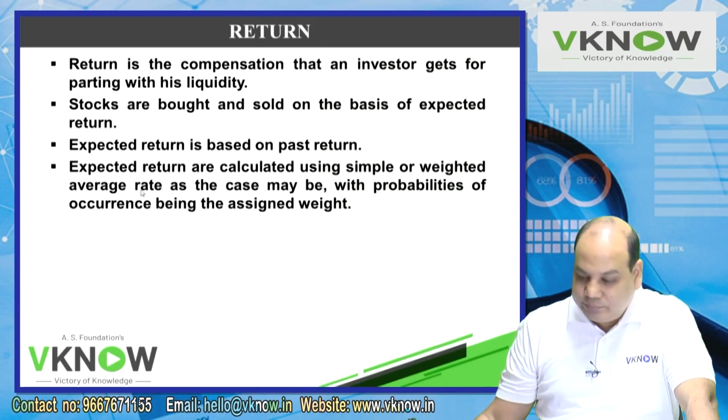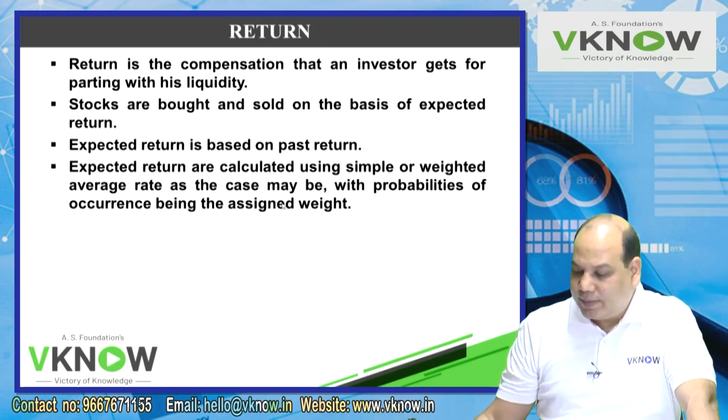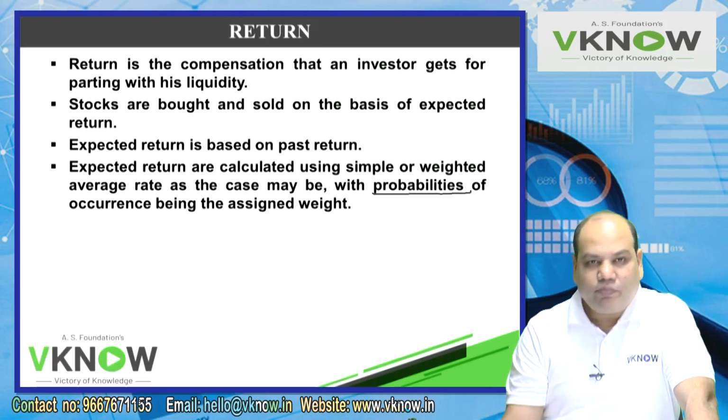Next line says, expected return are calculated using simple or weighted average rate as the case may be, with probabilities of occurrence being the assigned weight. There is one more way expected return are calculated. It is based on probabilities. So it is based on future expectation.